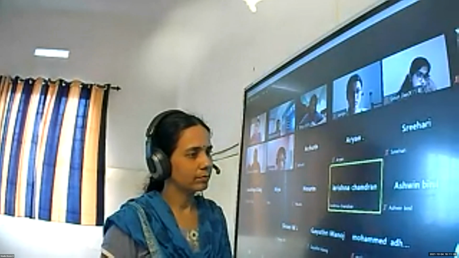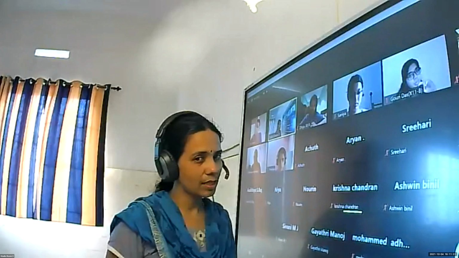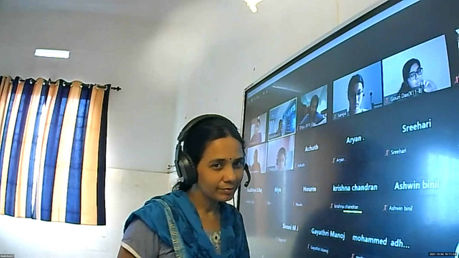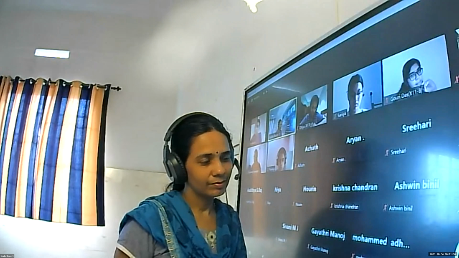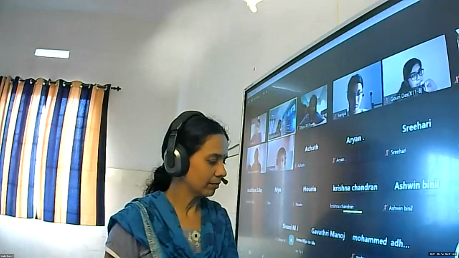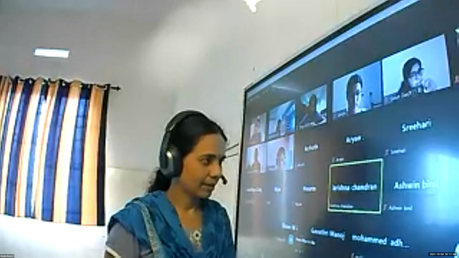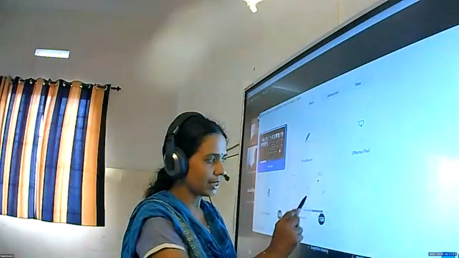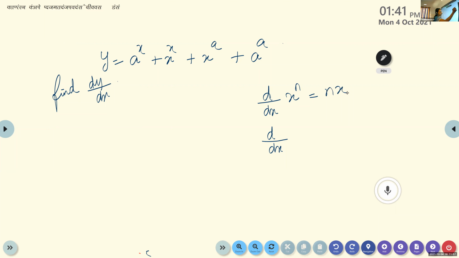Repeat it once again. What is the derivative of x raised to n? Is there anything in the front? Any coefficient? n. n x raised to n minus 1 power. We have to take it to the front and reduce the power by 1. So it is n x raised to n minus 1.